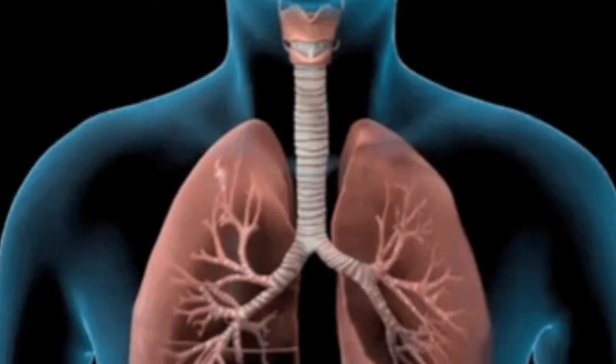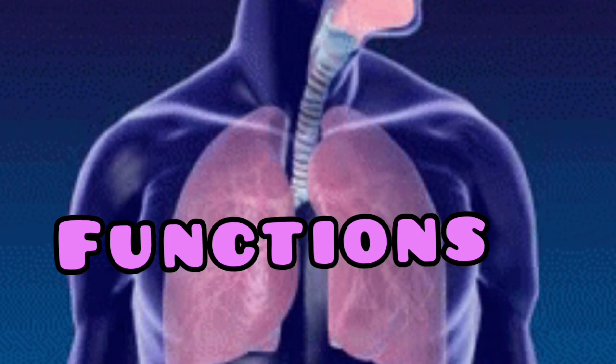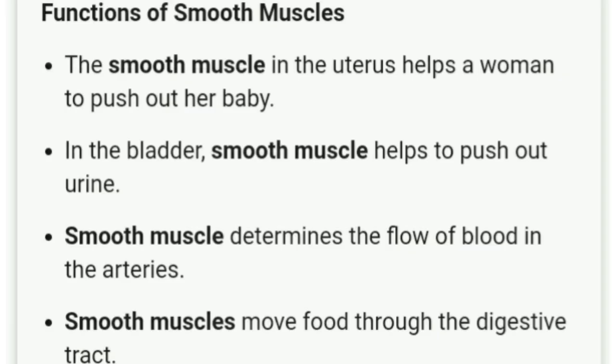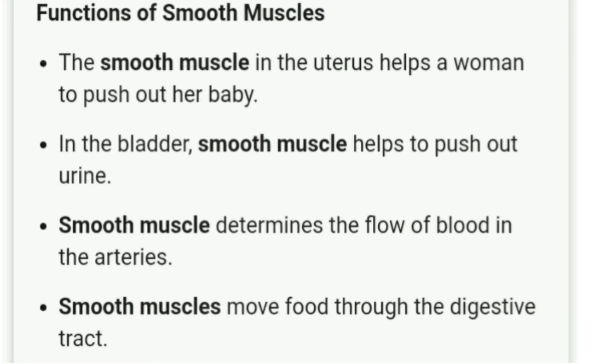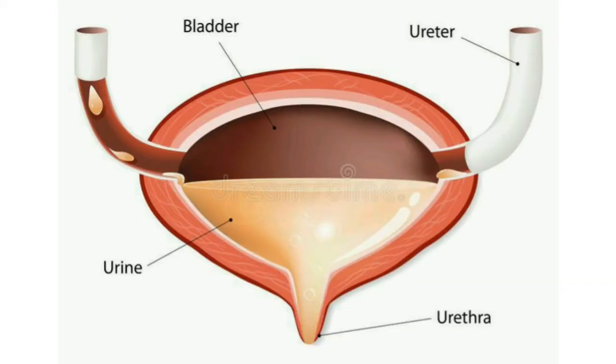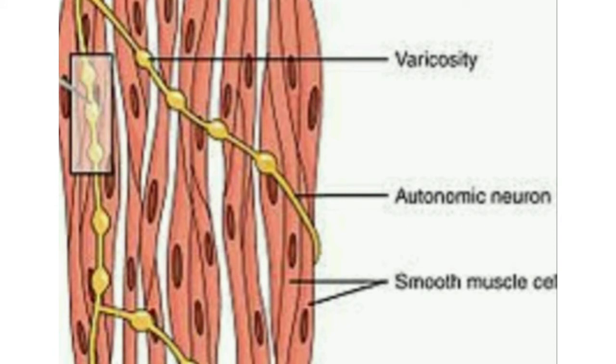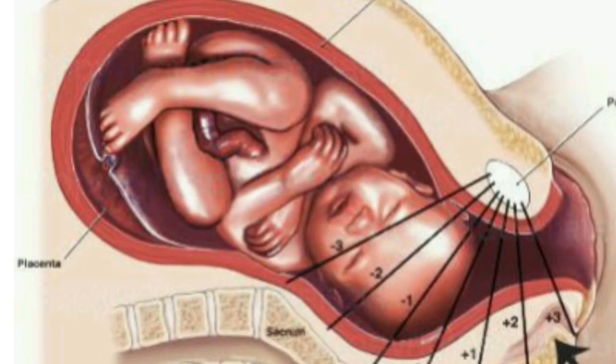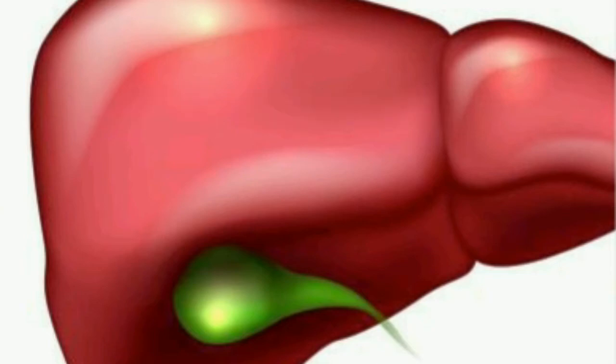Now, what are the functions of these unstriated muscle or smooth muscle? They help in the contraction of the inner organs like the stomach. They help in peristaltic movement. They also help in the various types of movement of the gastrointestinal tract and even in the male genital tract. This type of muscle contracts throughout the organ to produce expulsive movement of the uterus, gallbladder as well as urinary bladder.